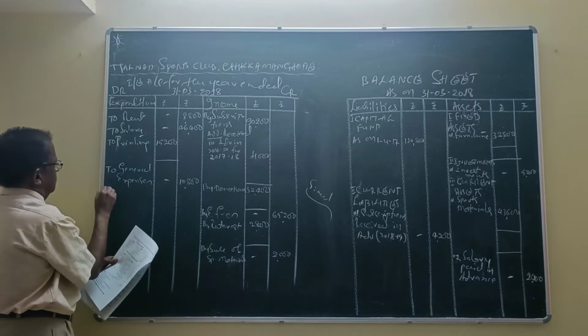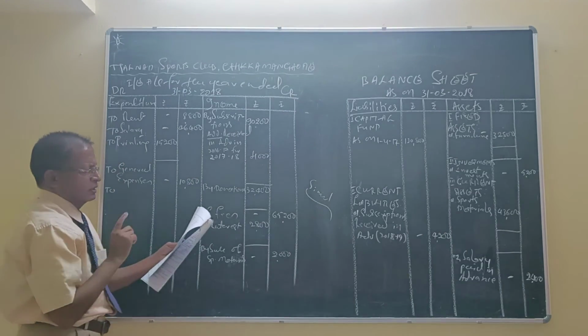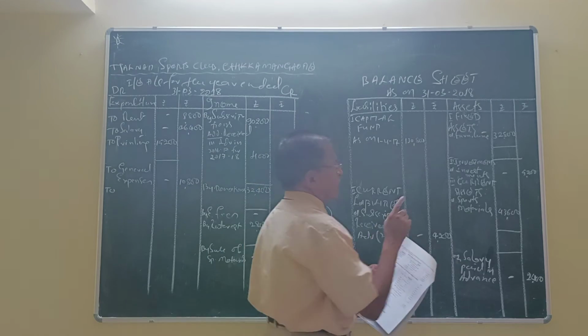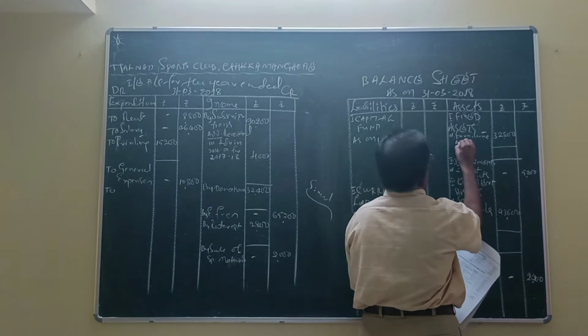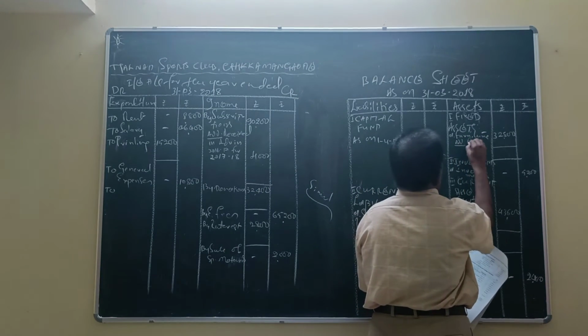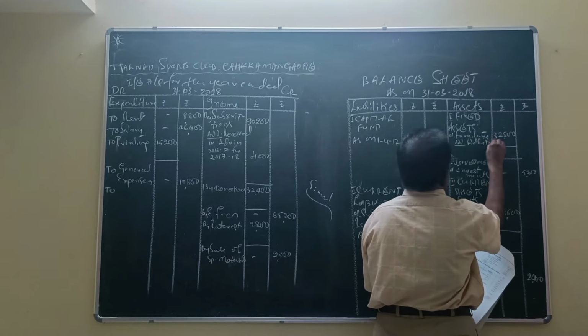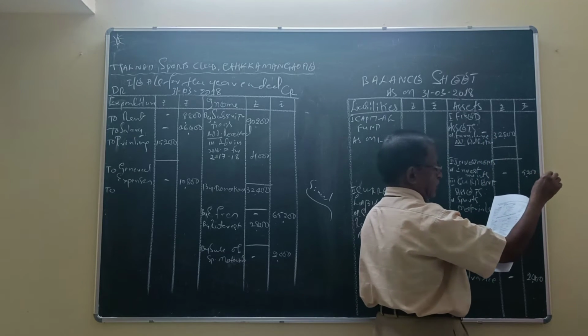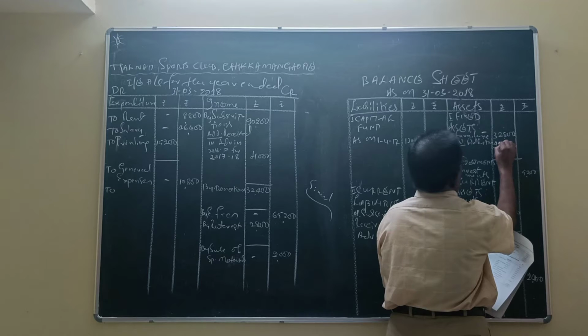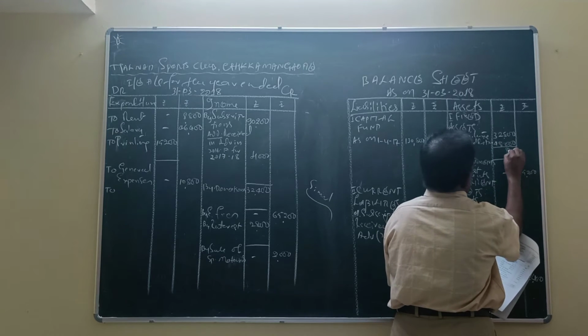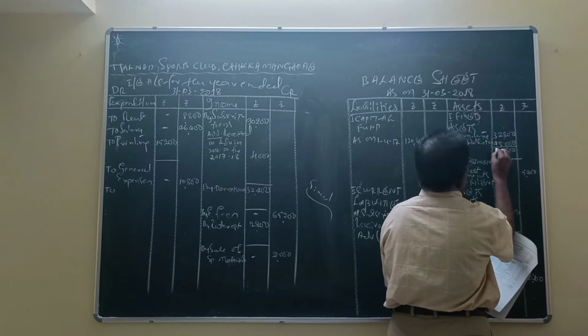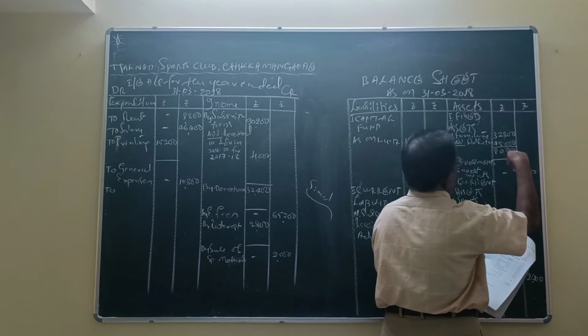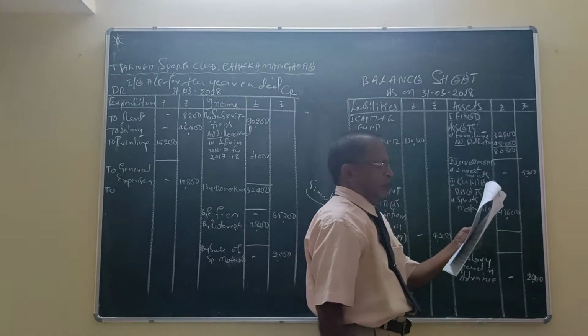10,800. Next, furniture. It is a fixed asset addition, added to the furniture and additions made for the year. Additions 48,000. Total 80,800 in the account.